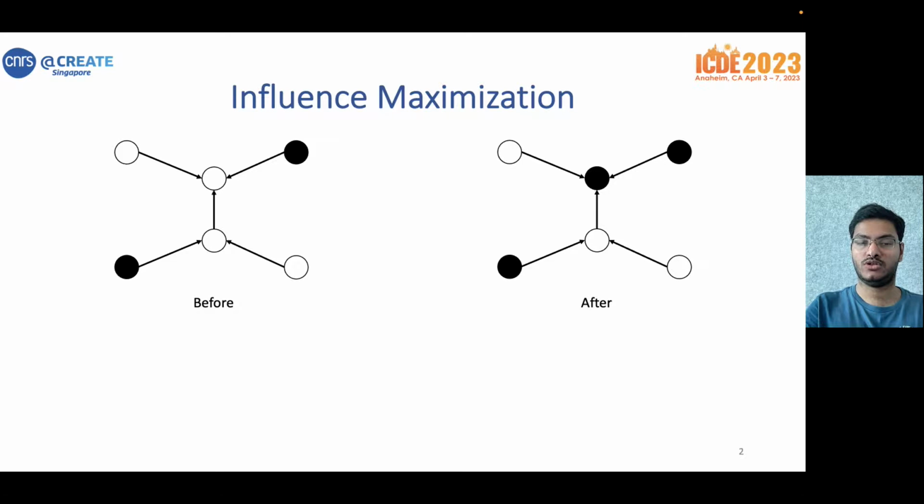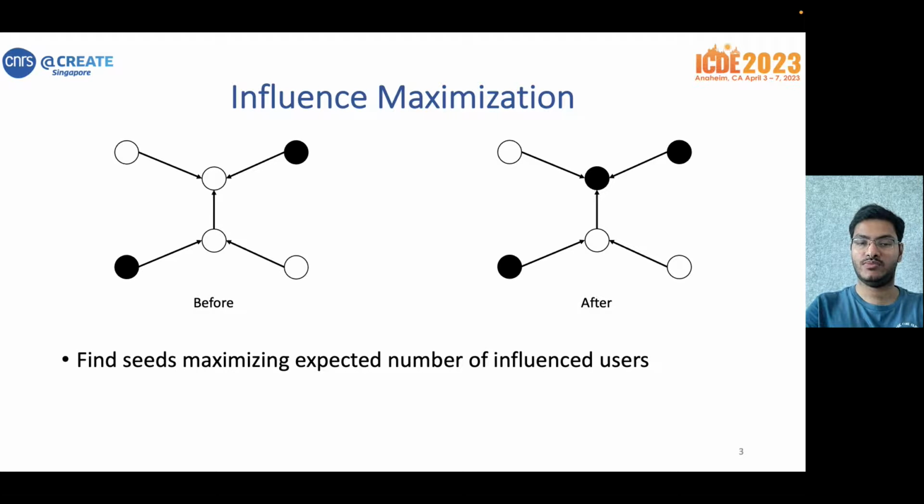Here, we have a social network where initially, apart from some seed users, all other users are inactive about a particular campaign, as shown in the figure on the left. The black color denotes the status of being active. Eventually, as the information propagates in the social network, the other users may get influenced by the seeds to become active, as shown in the figure on the right. Given this, the goal is to find seeds which maximize the expected number of influenced users eventually.